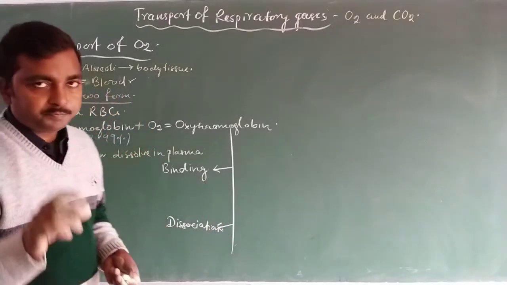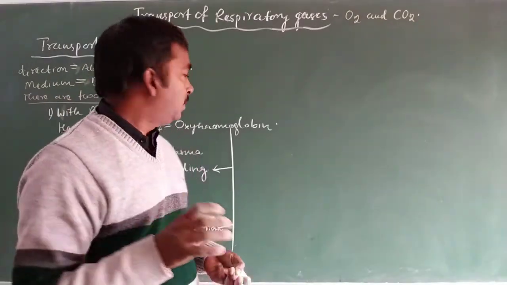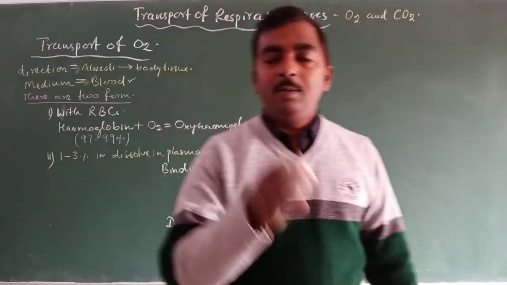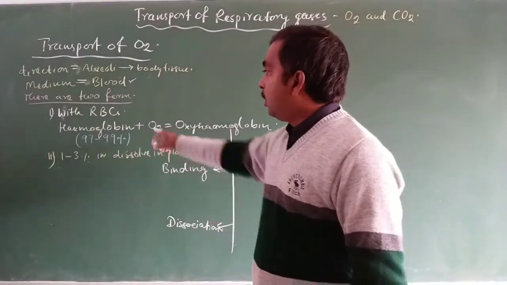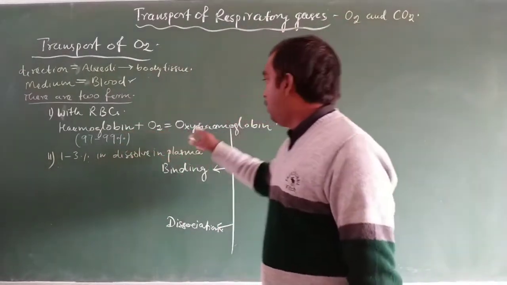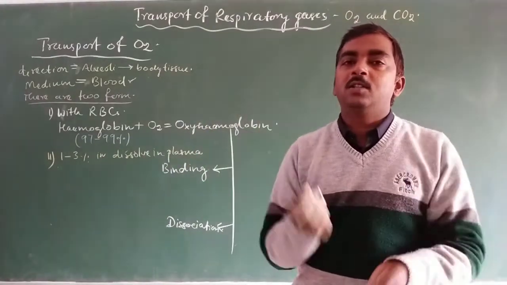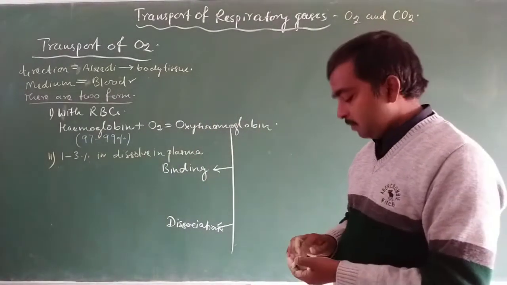The place of binding is the alveoli. Alveoli is the place where oxygen binds with hemoglobin to form oxyhemoglobin. So what are the favorable conditions for binding?